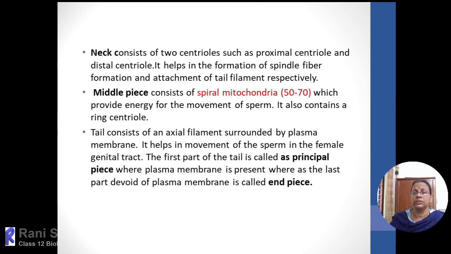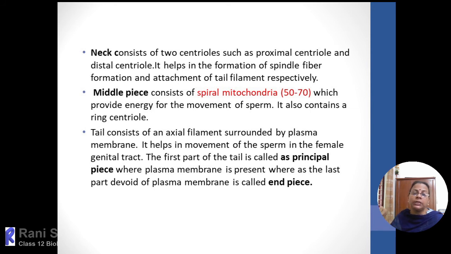Then the neck is only a short segment, then it is followed by the middle piece. Middle piece consists of numerous mitochondria, and mitochondria is the source of energy. So the energy for the sperm to swim in the genital tract, the energy for the movement of the sperm, is given by the mitochondria. Each mitochondria is coiled, and there can be approximately 10 to 14 coils of mitochondrial arrangement. And through the center of the middle piece, from the distal centriole, a filament arises. That filament is called the axial filament, which will pass through the tail also.